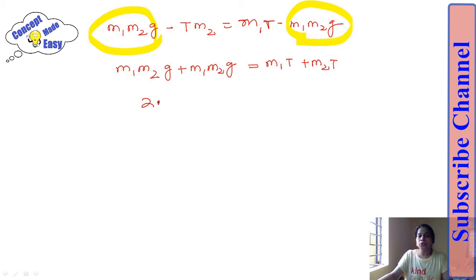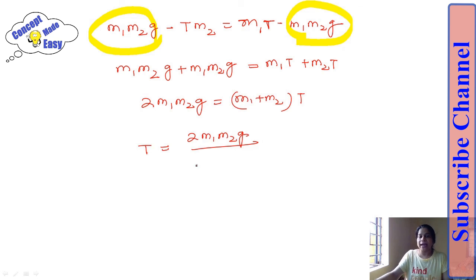Okay, this is 2m1 m2g is equal to (m1 plus m2)T. So now I got the expression for tension, that is 2m1 m2g divided by (m1 plus m2).